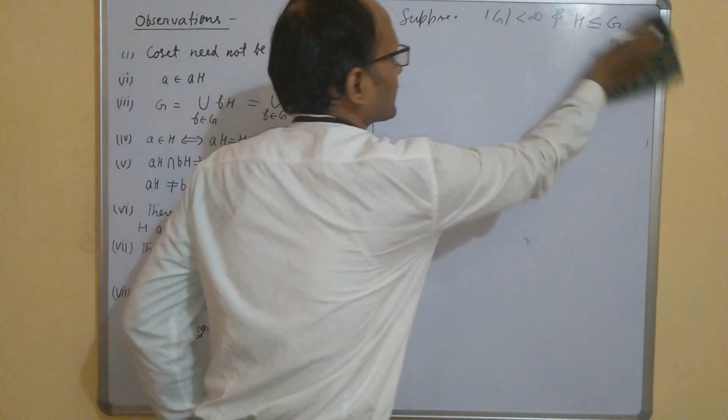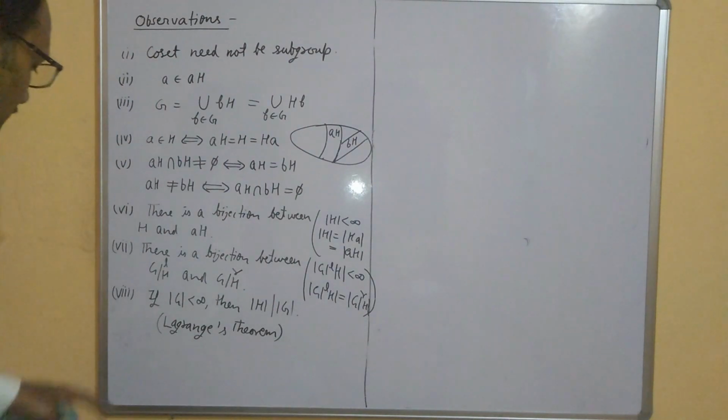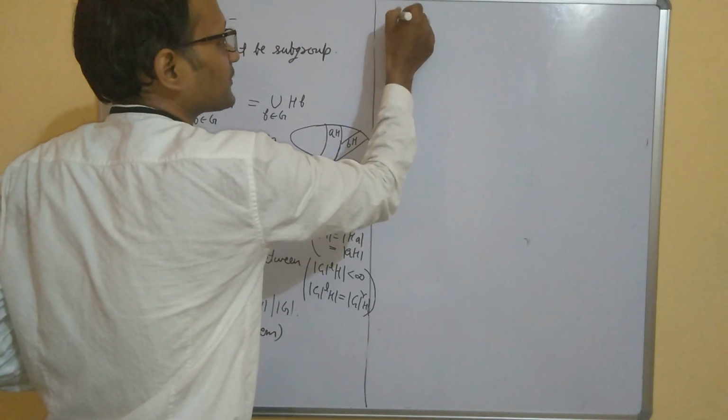So let me have some more observations. Let me come to observation number 9.